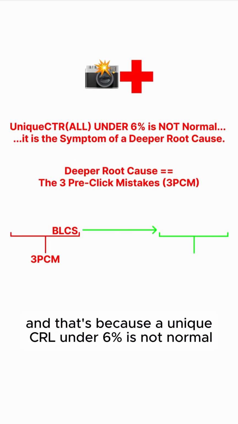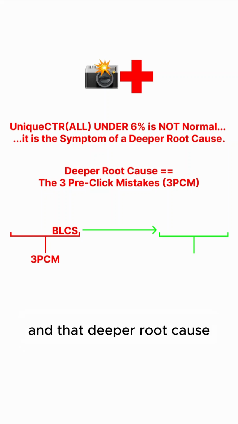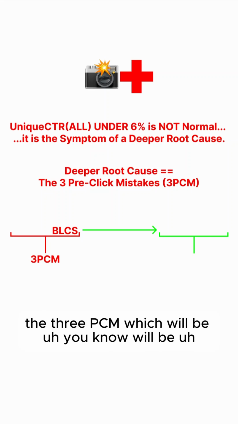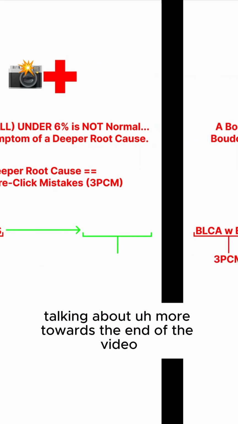And that's because a unique CTR under 6% is not normal. It's actually the symptom of a deeper root cause. And that deeper root cause are the 3 pre-click mistakes, the 3 PCM, which we'll be talking about more towards the end of the video.